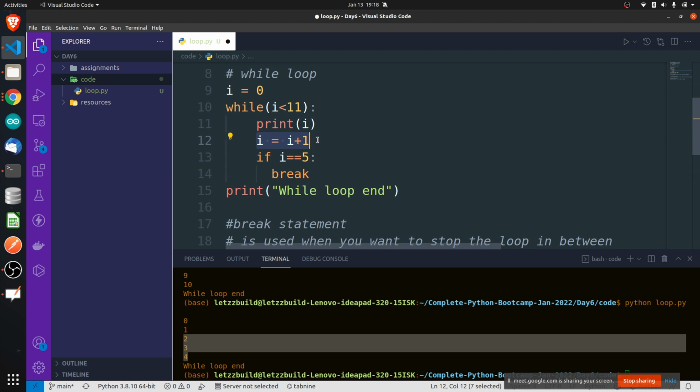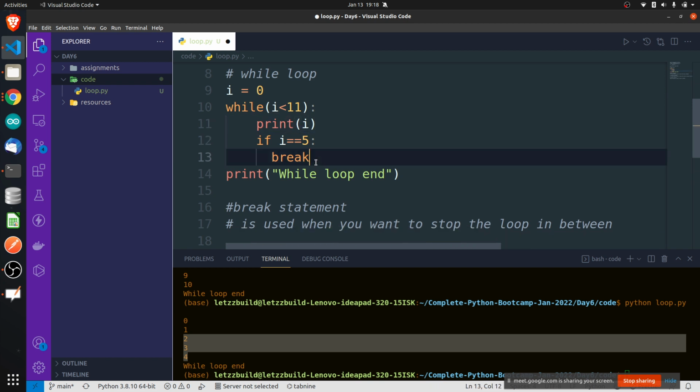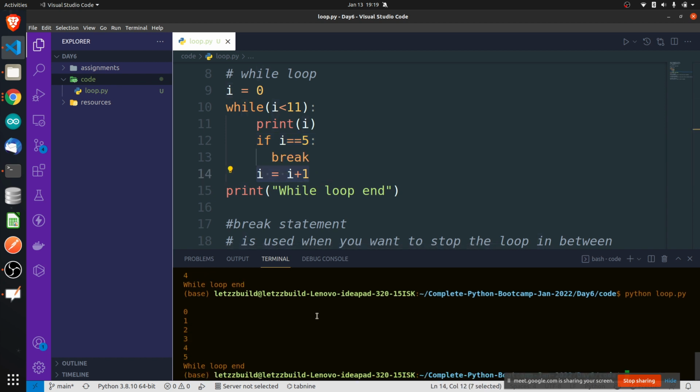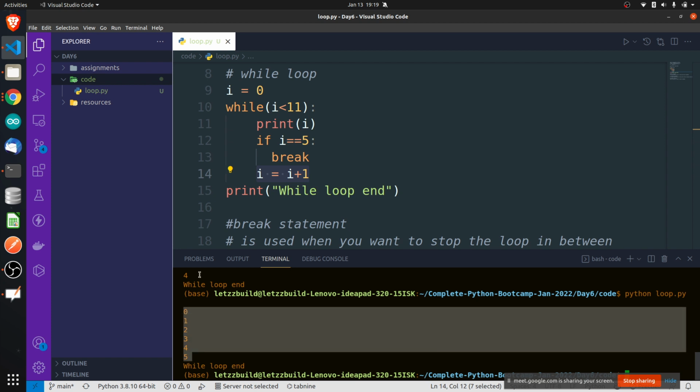If you want to print 5, you can increment after checking. Now it will print i, check if i is equal to 5, and if it is not equal to 5, it will increment. Now it will print 5 also, because we have incremented afterwards.